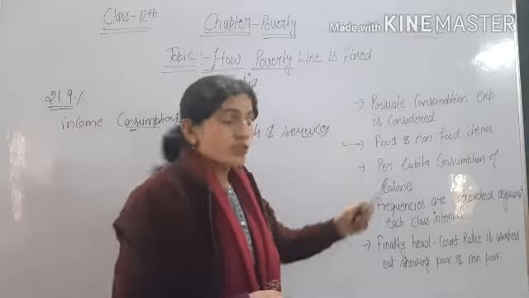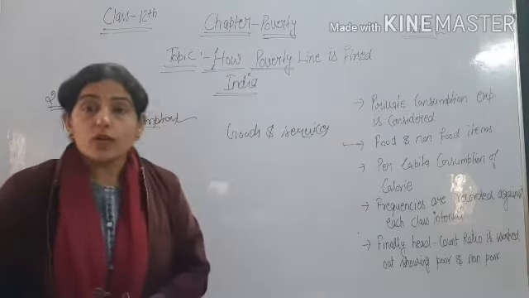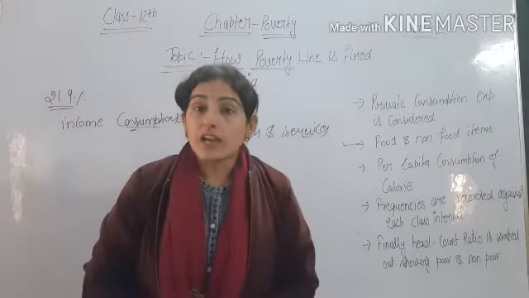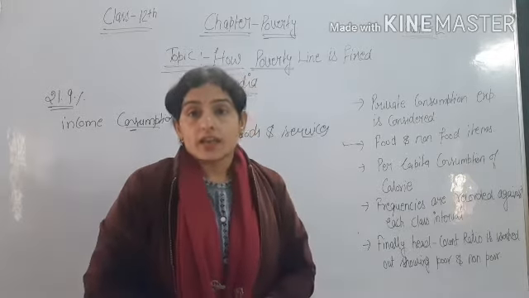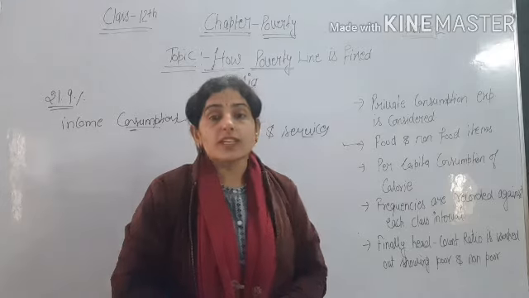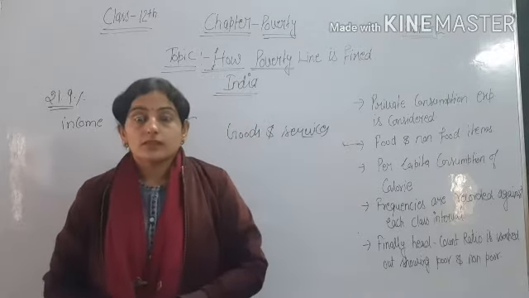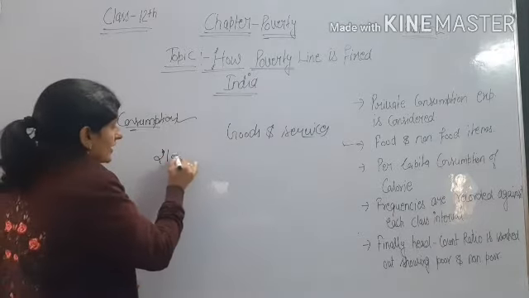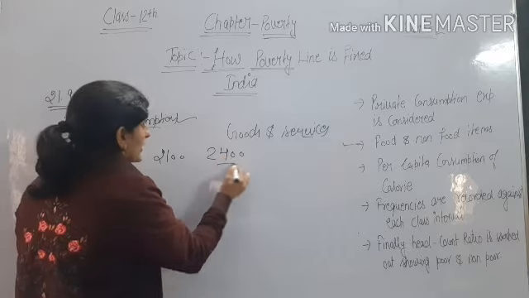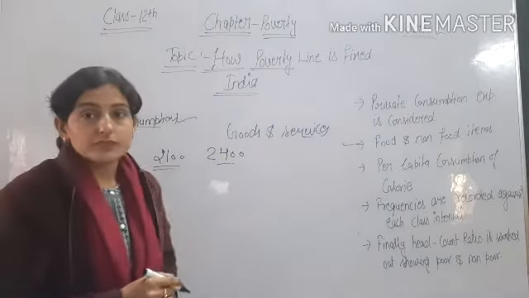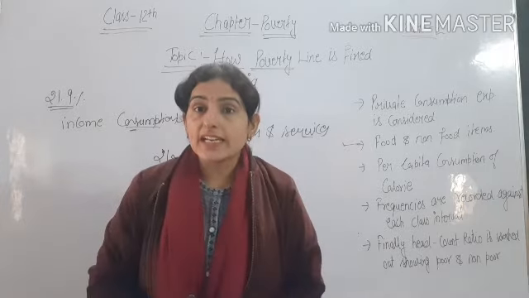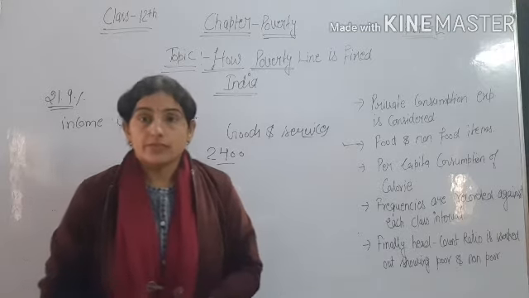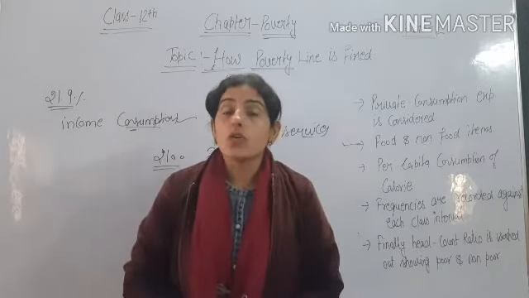Then per capita consumption of calories. As we earlier also talked, consumption is also measured in terms of calories, that is, how many calories a family, a person is consuming. So there are different calories given, like 2100 and 2400 for rural and urban areas. In rural areas more calories are given because in rural areas people mainly do more hard work compared to urban areas.